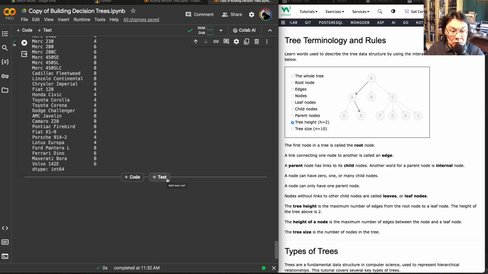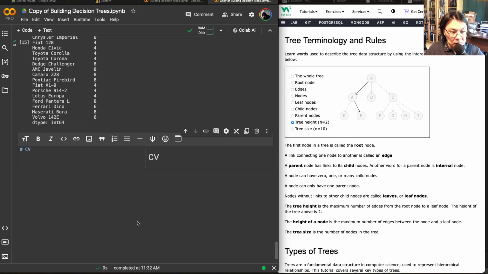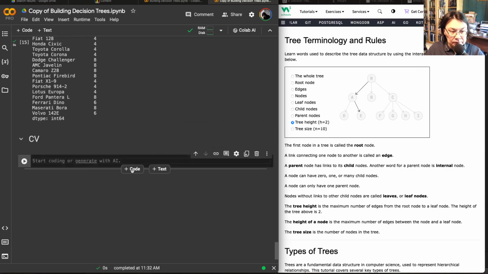All right, so we will call this part cross-validation, but we will see what happens, right? So how are we going to do it? Let us now create training and test data set the following way. So we will have a train data set. Look, it's suggesting us something, right? X sample frac 0.8.